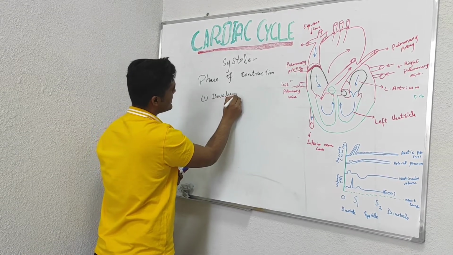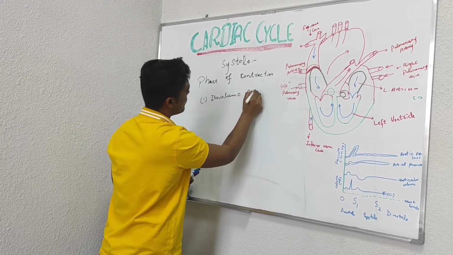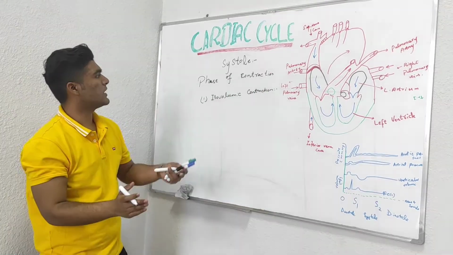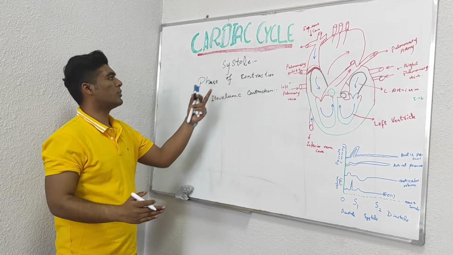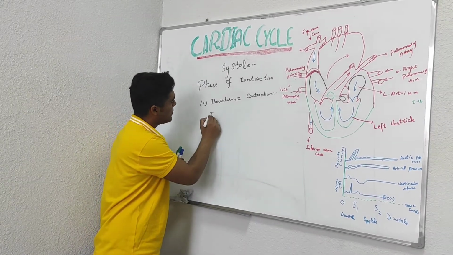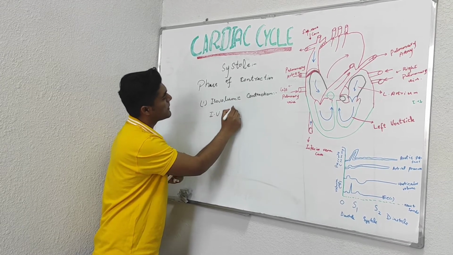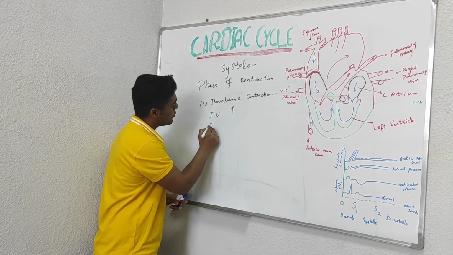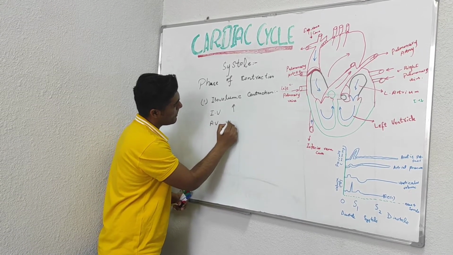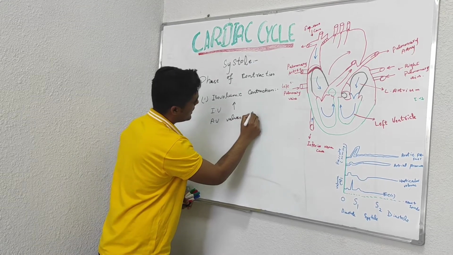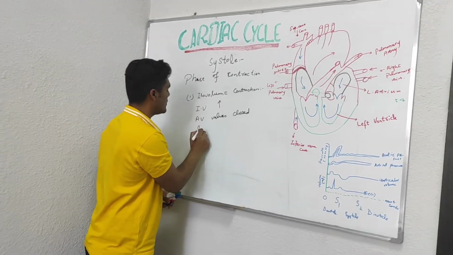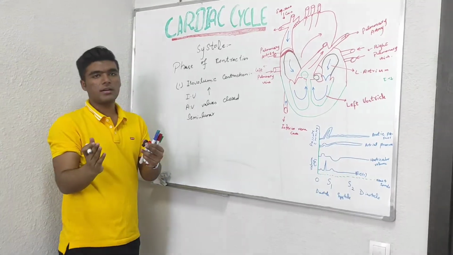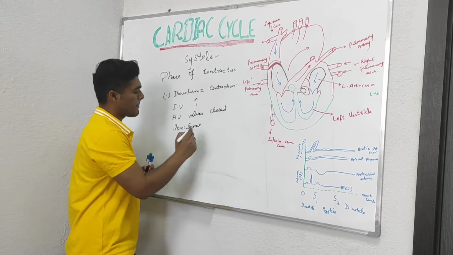Isovolumic contraction is basically the reverse of diastole. Here the intraventricular pressure rises, as in diastole it decreases, and the AV valves are closed. Semilunar valves are also closed.